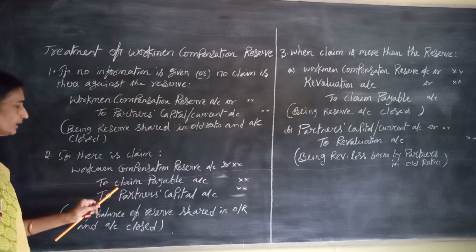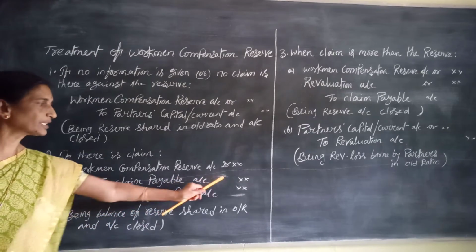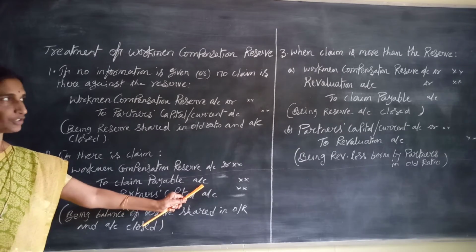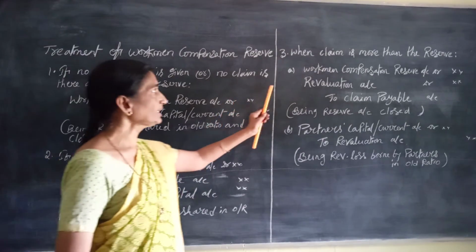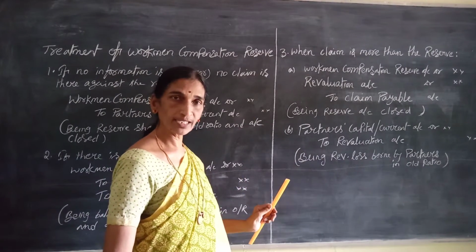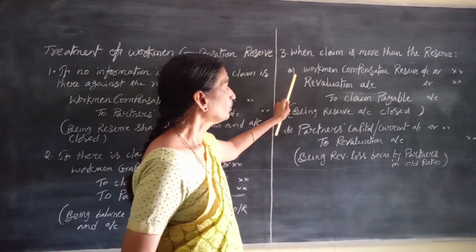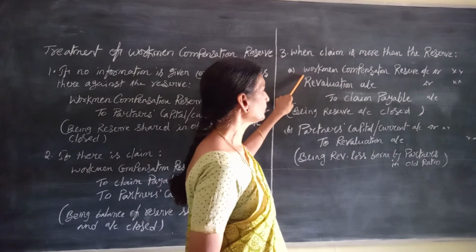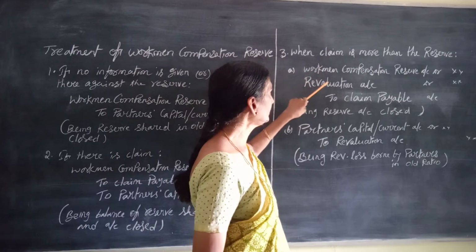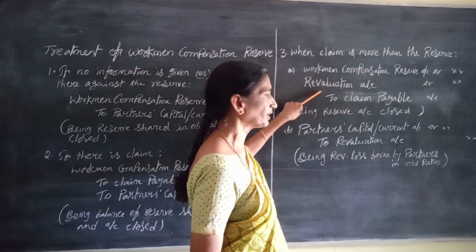Here whatever the claim amount is, that is to be kept aside, and it will appear on the liability side of the balance sheet. The third case is when sometimes a claim is there, but it is more than the reserve amount. In such a case, whatever the reserve amount is, that is taken, and the balance of the claim is taken from the revaluation account.